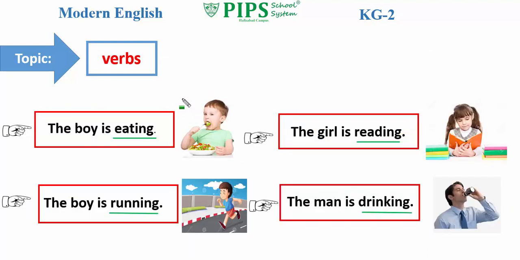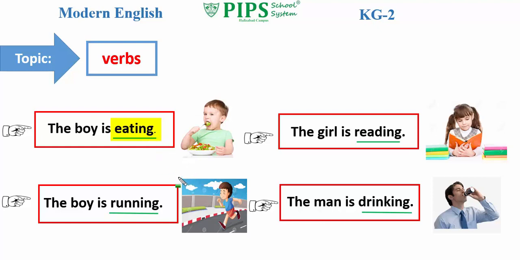Next picture, a boy. Here is the sentence. Read the sentence with me. The boy is eating. The boy is eating. In this sentence, eating is an action verb. Eating is an action verb.